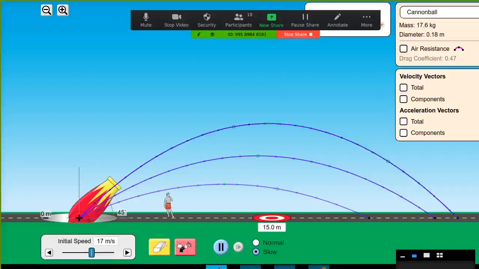Okay. Now your turn. I'm increasing it another 10 degree, 55 degree. Remember this was 35 and now it is 55.